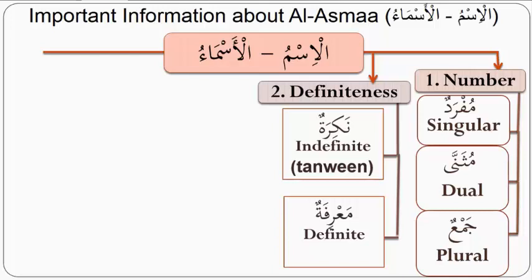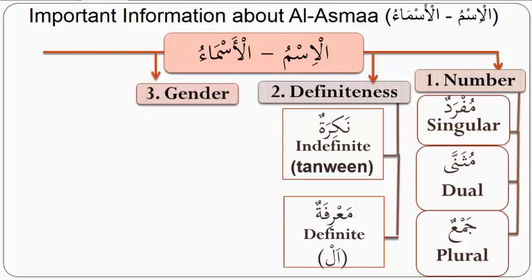So they are not indefinite. They are definite. They are ma'rifa, all right? Because they have al in front of them. Al in Arabic is a definite article, and it is translated as the, which is the definite article in English, right? So al is added in front of ism, so we get al-ismu, al-asma'u, okay? So we have those two categories. The noun is either definite or indefinite, okay? It's either ma'rifa or nakira.